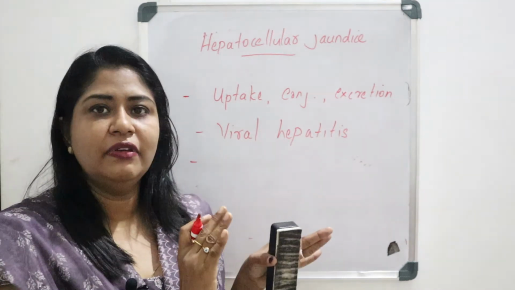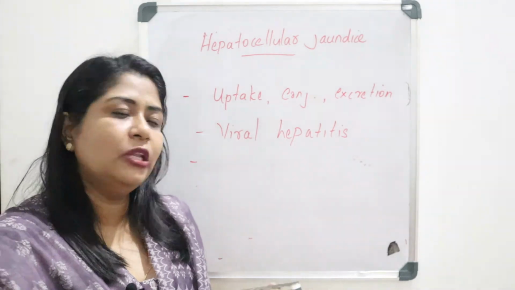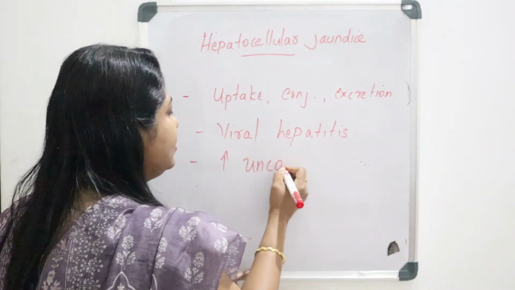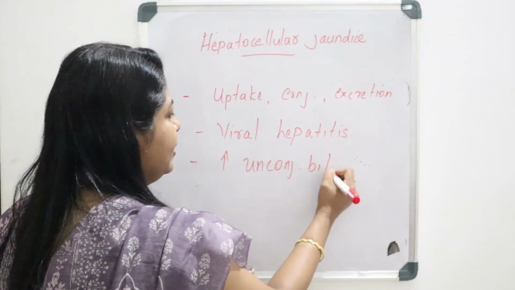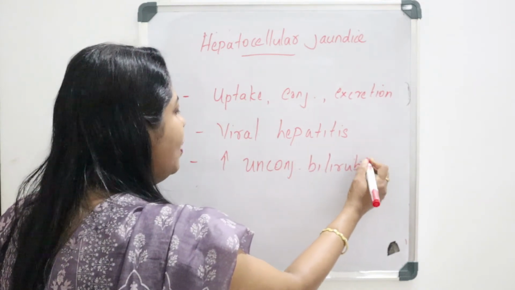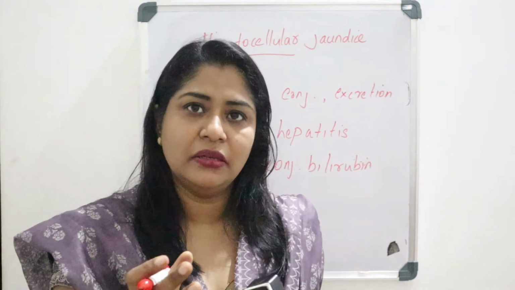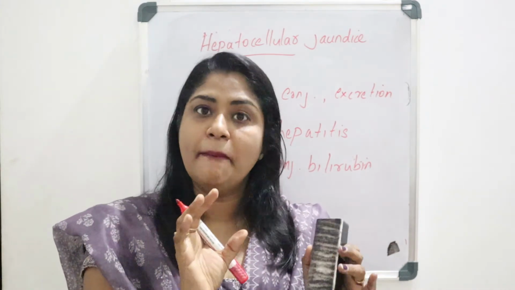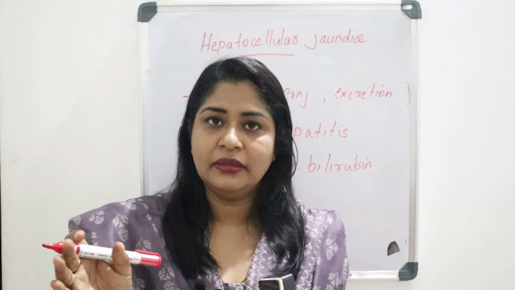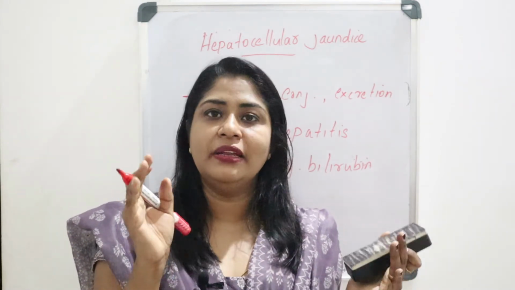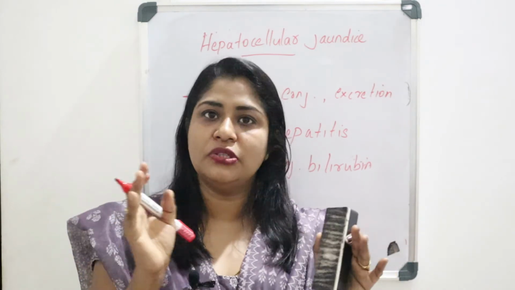Here initially we can see unconjugated hyperbilirubinemia, that is, initially there will be an increase in the unconjugated bilirubin level in the blood. But later, due to the inflammatory edema of the cells, the bile canaliculi will be compressed, resulting in obstruction. So there will be increased conjugated bilirubin also in blood.